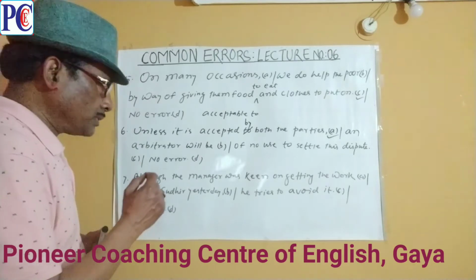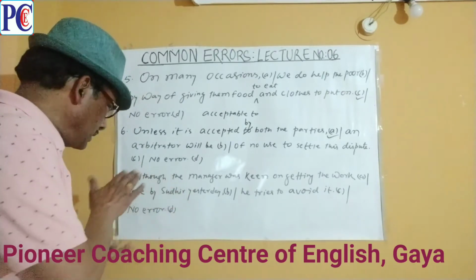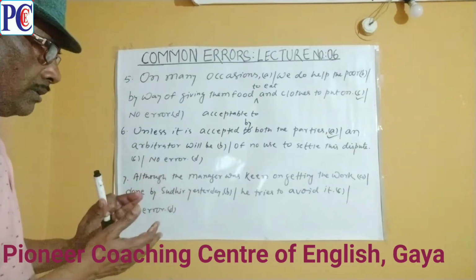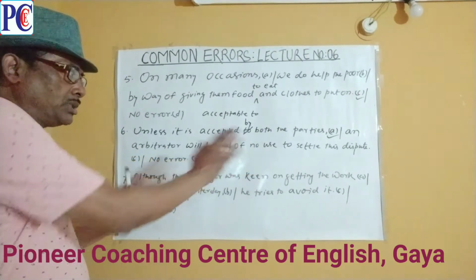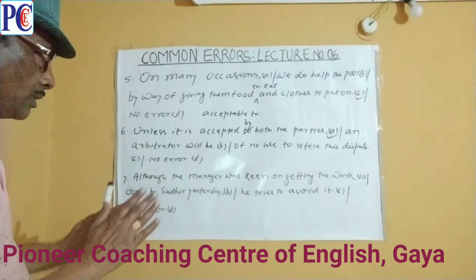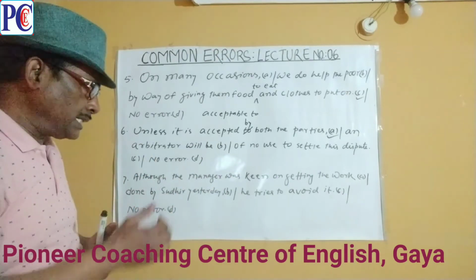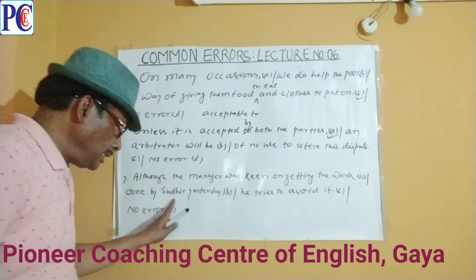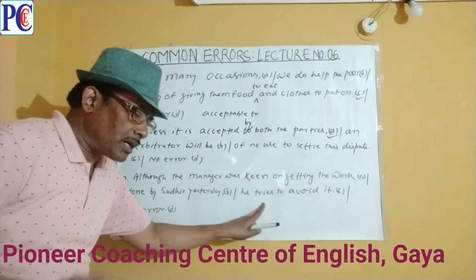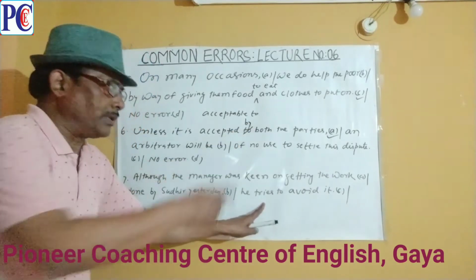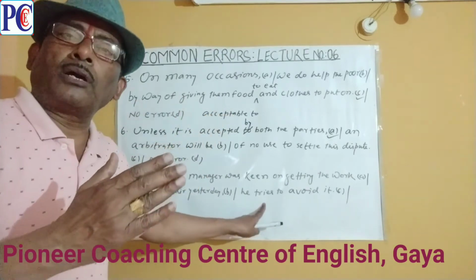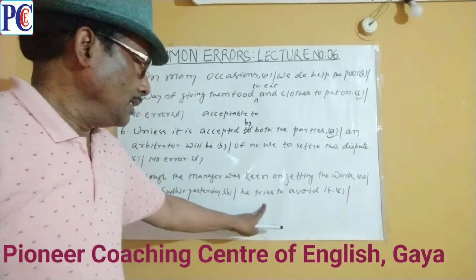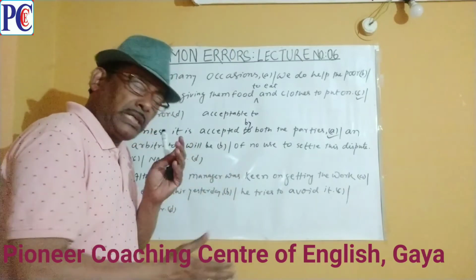Although the manager was keen on getting the work done, the causative verb get always takes main verb 3 after the object. So this part is correct. Although the manager was keen on getting the work done by Sudhir yesterday, he tries. You see the adverb clause, although the manager, the adverb clause is in the past tense. The principal will also be in the past tense.